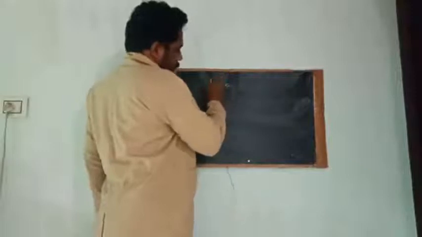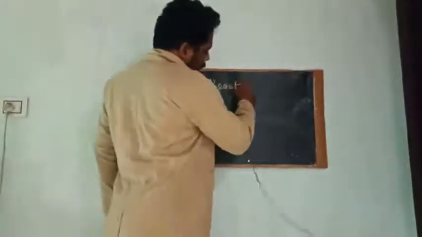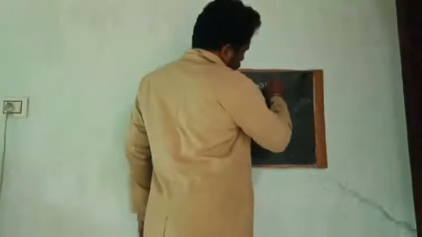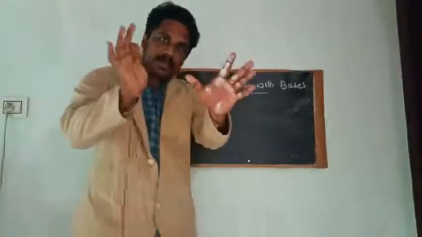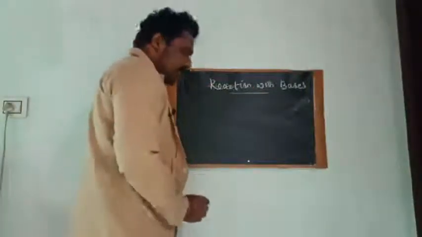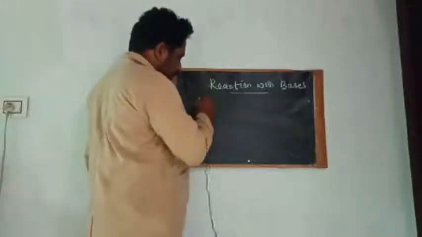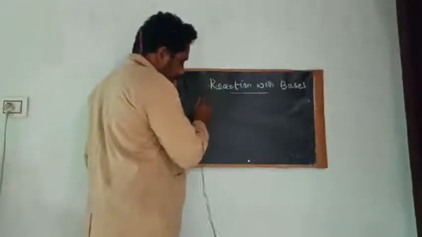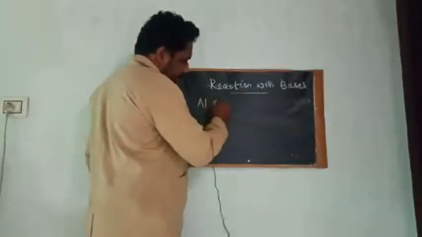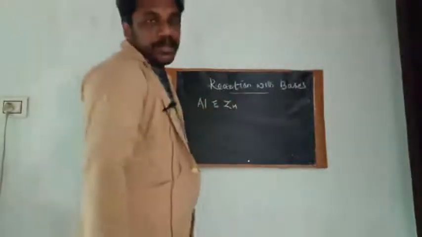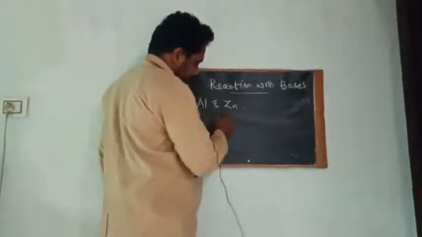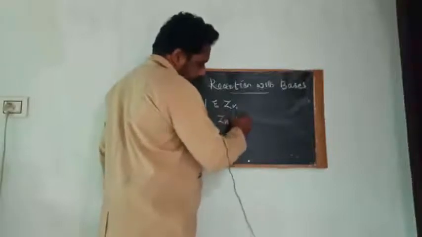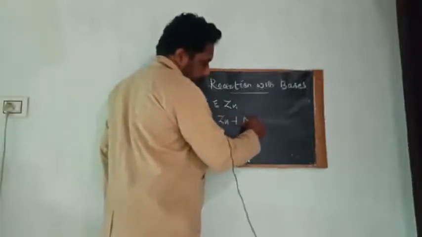bases. Reaction with bases, okay? Similar to acids, some metals like aluminium and zinc react with strong bases like NaOH.